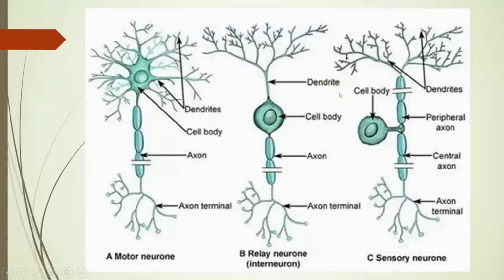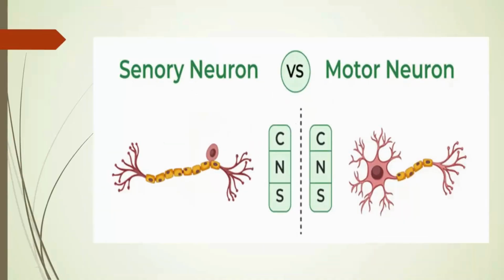It is based upon their different functions. Now, what's the function of the sensory neuron and motor neuron? So the function of the sensory neuron is to receive the signal from the external stimulus, and it transmits through the axon to the central nervous system, that is, to the brain or spinal cord.